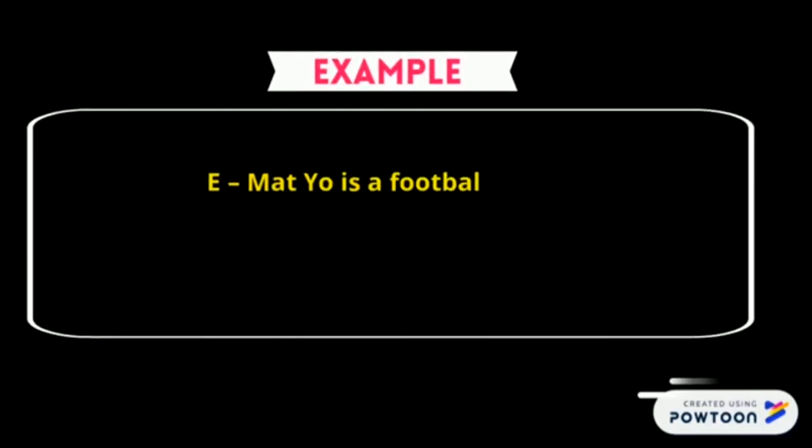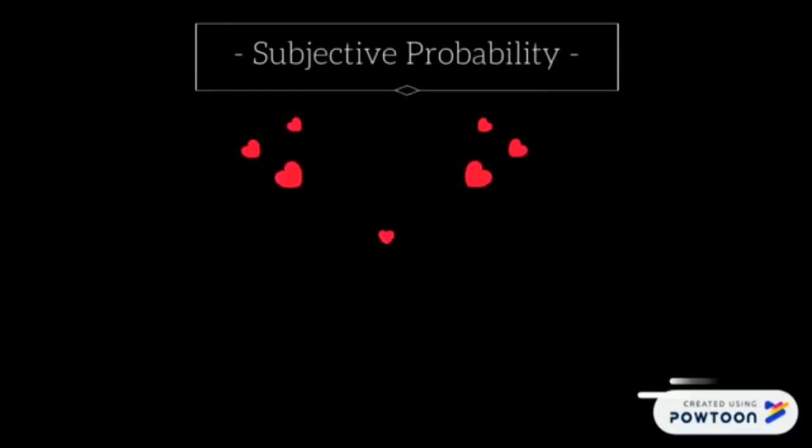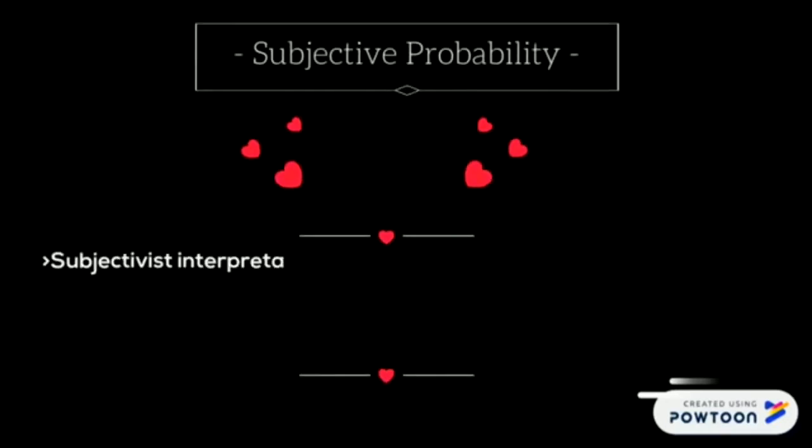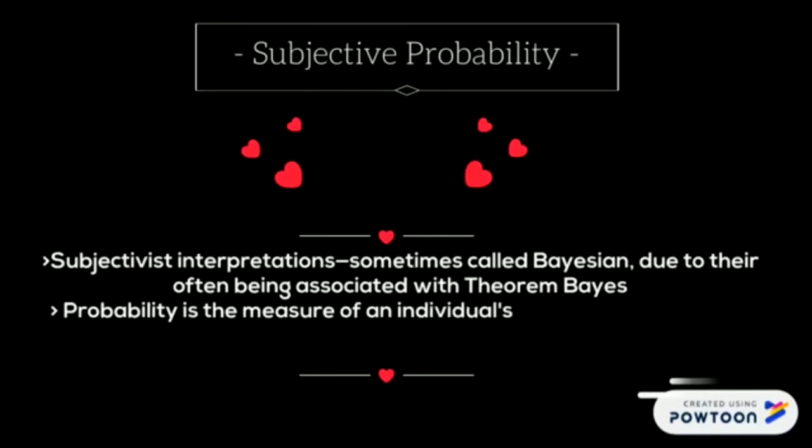For example, E: Mak Yu is a football player, and H: all football players are playboys. The result is Mak Yu is a playboy. The subjectivist interpretation is sometimes called Bayesian, due to its often being associated with Bayes' theorem. Probability is the measure of an individual's belief, therefore it differs from person to person.